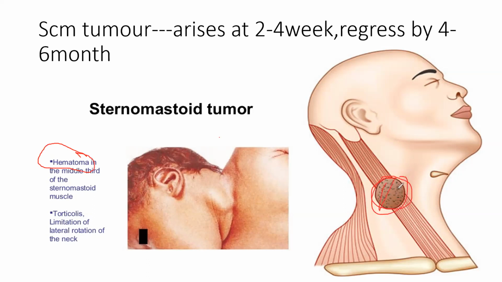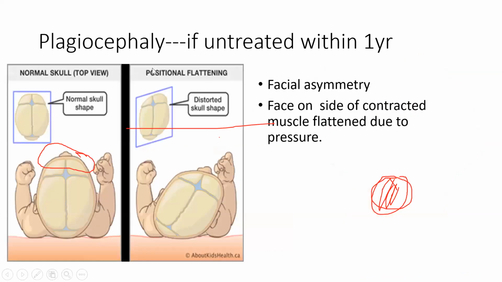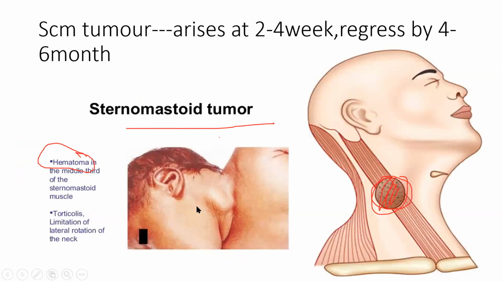It regresses by the fourth or sixth month, okay. So sternomastoid tumor बोलते हैं इसको, okay. It is also a cause of this torticollis, okay. So obviously जब भी ये होता है, we'll start this physiotherapy or something, so that it will help in the relaxation of the muscles, okay.